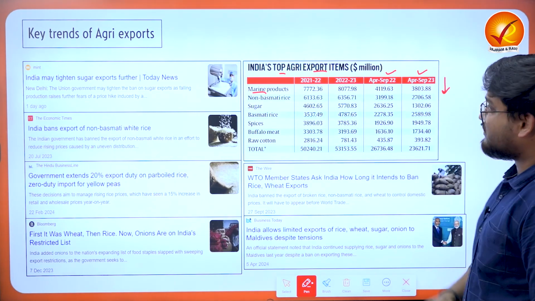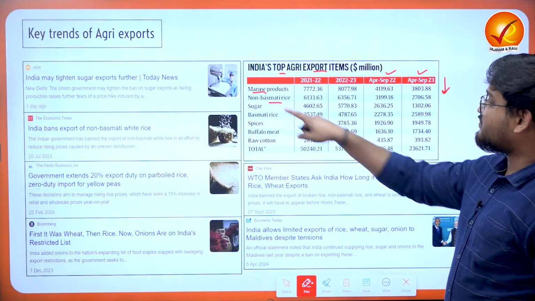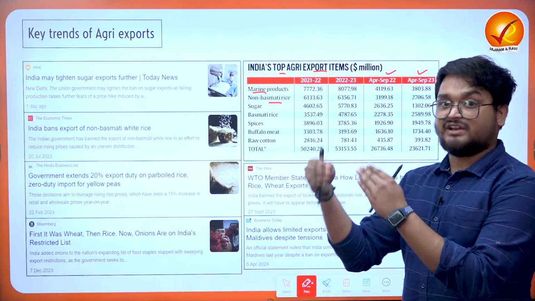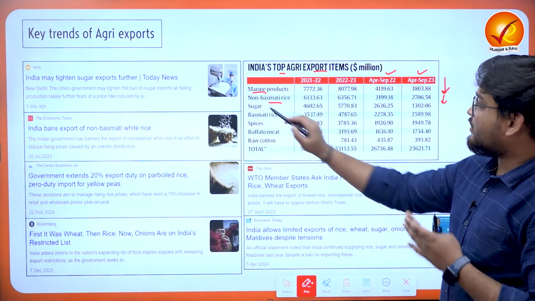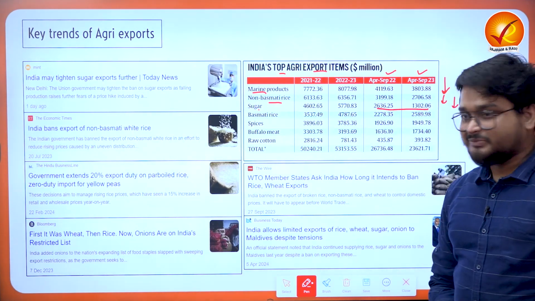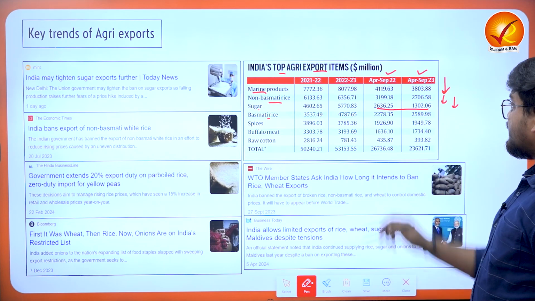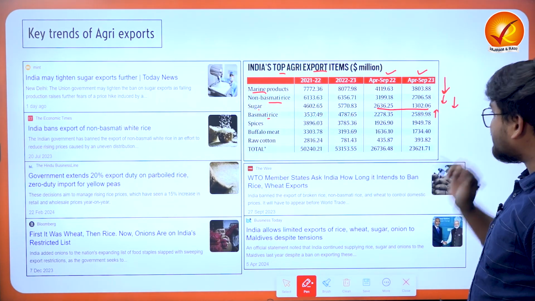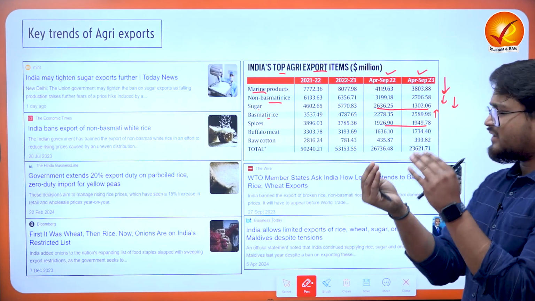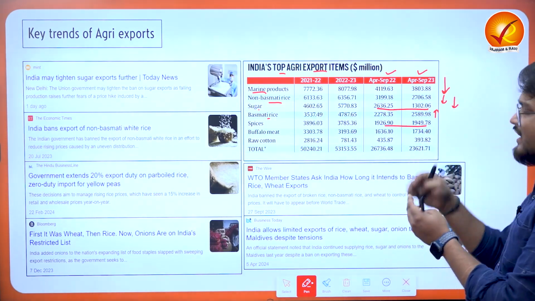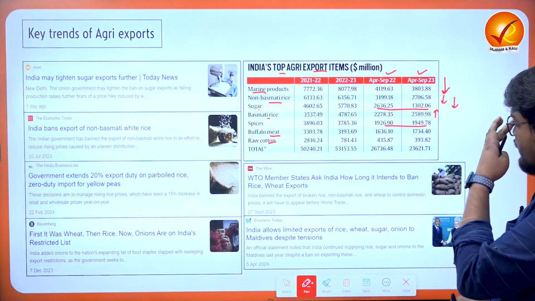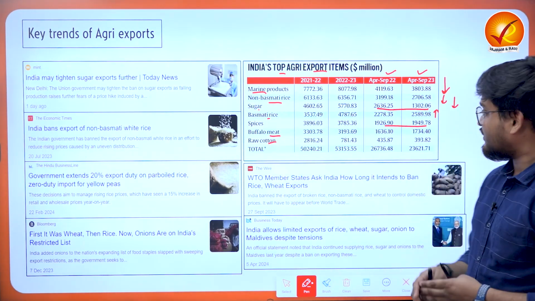The non-basmati rice component has also decreased in Indian exports. Sugar has also decreased drastically. Basmati rice has increased marginally. Spices have remained stagnant or marginally increased. When it comes to buffalo meat, raw cotton and so on, we observe these kinds of trends.